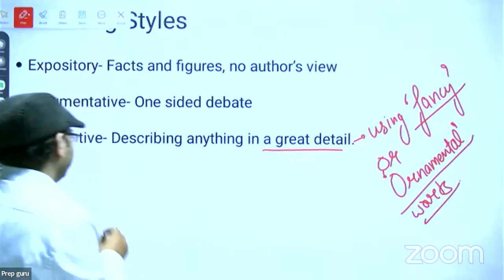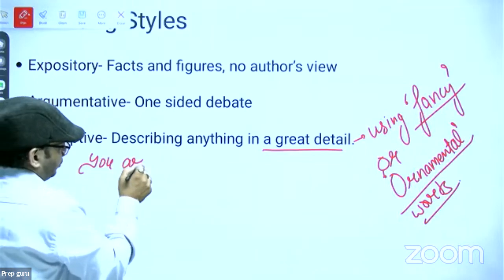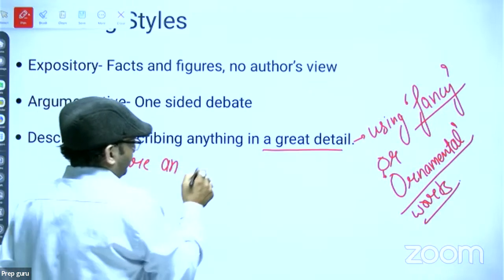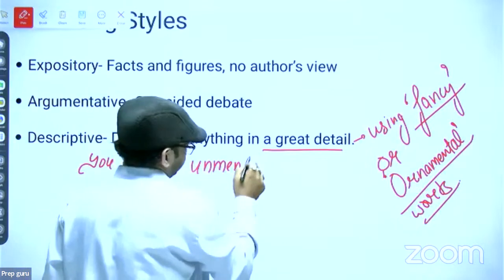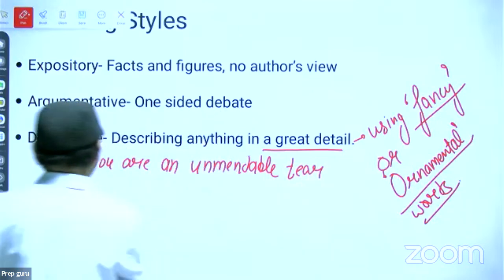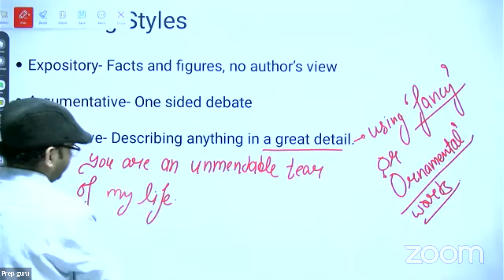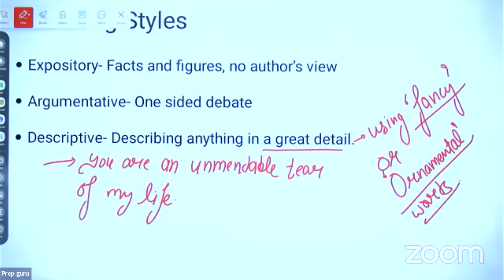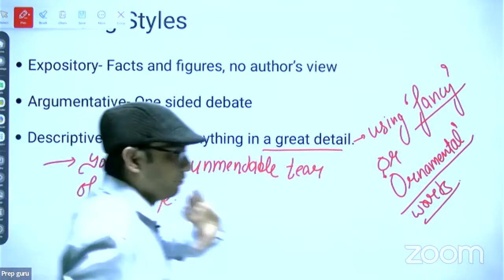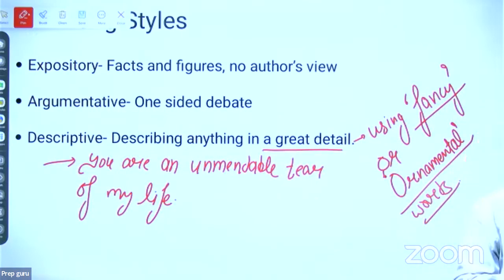Suppose if any person says that you are an unmendable tear of my life. Now what? Where is the fancy word? Fancy word किस word को बोल रहे हैं? Fancy word कौन सा word हुआ?